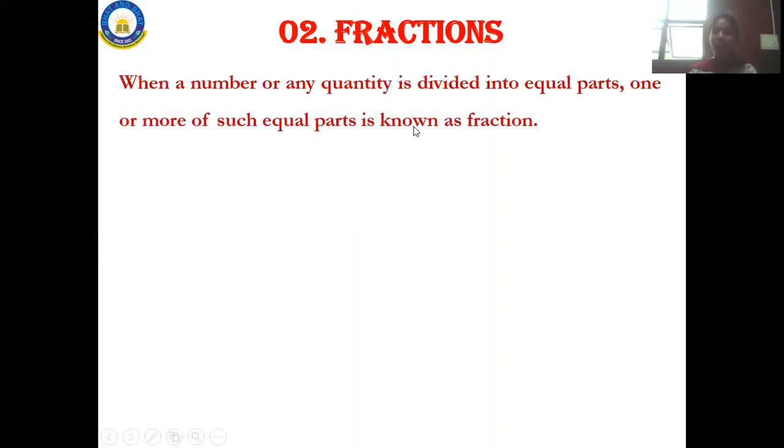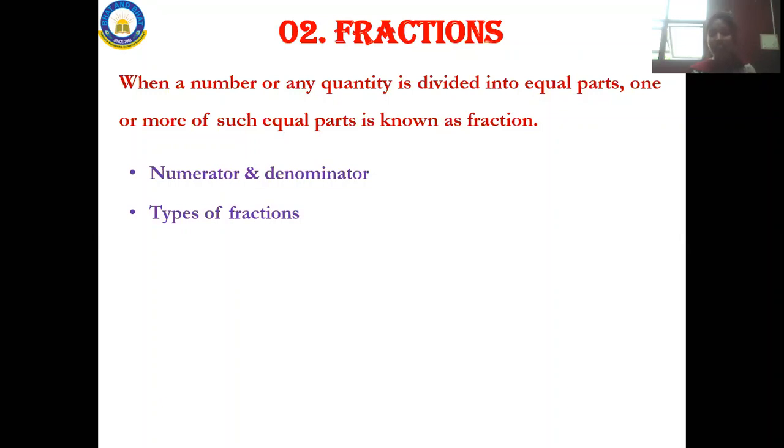So when a number or any quantity is divided into equal parts, one or more of such equal parts is known as a fraction. That is, one chocolate is being divided between the four people. That is nothing but a fraction. In this fraction, we will be studying the numerator and denominator. What is the numerator and what is the denominator? You said the answer, right? 1/4. In 1/4, 1 is the numerator and 4 is the denominator. So you will know this in this chapter.